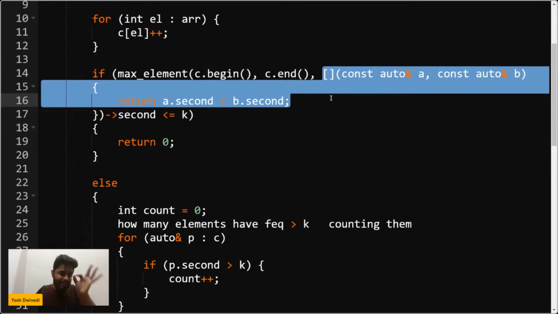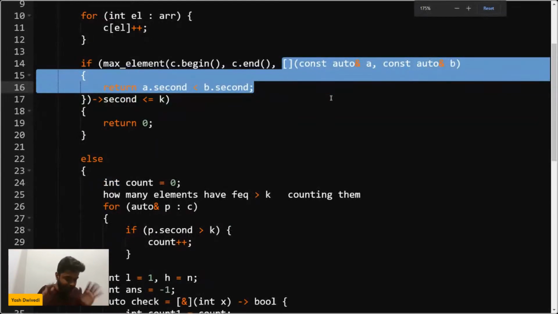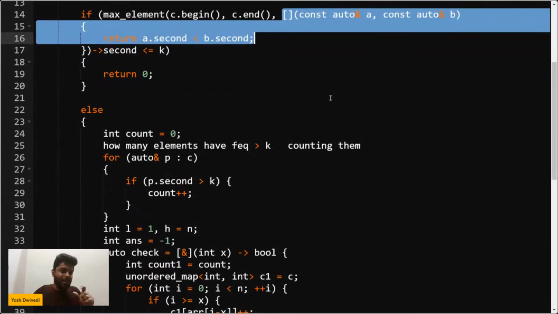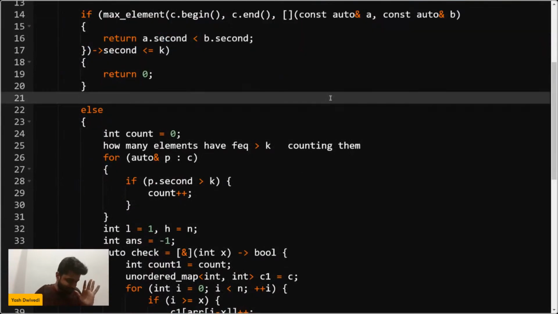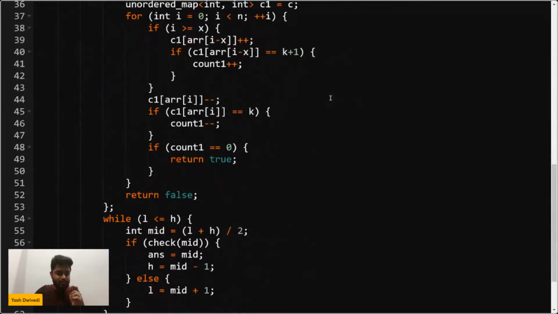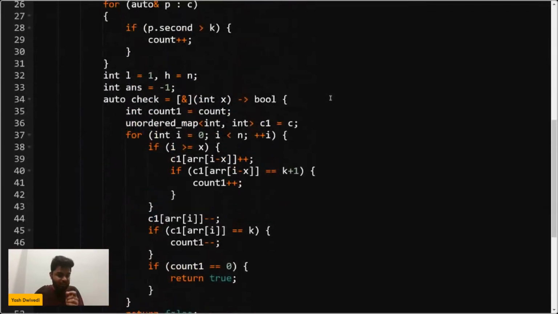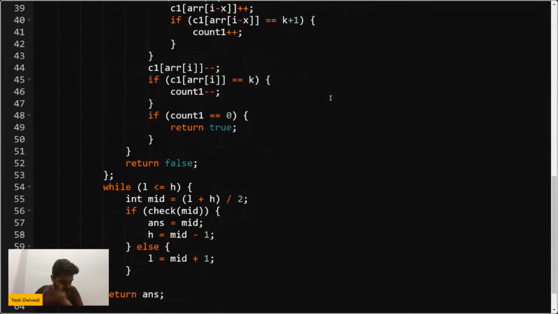Since my array is sorted based on the second parameter, that is the frequency part, I am going to apply a binary search based on the frequency on the map. Is that clear to everyone? Please write yes in the chat. Since now my map is sorted, that is why I was doing it there. Is that clear? Please write yes, +1. Because we have to find the smallest length in which we are going to make the changes, right?